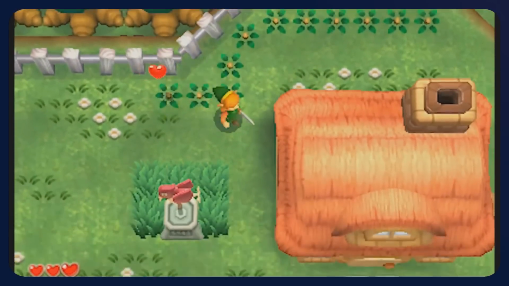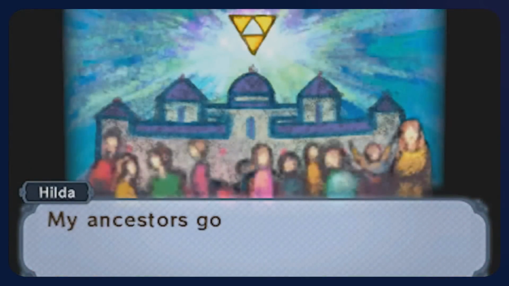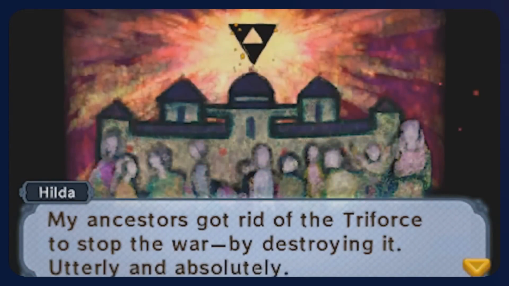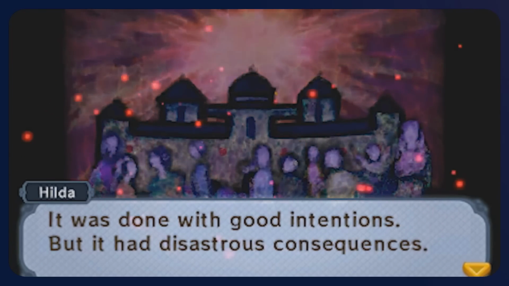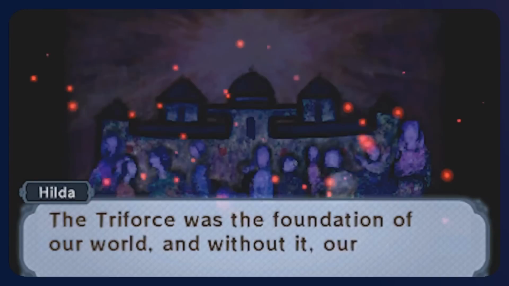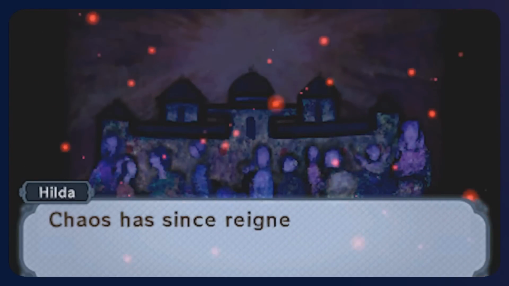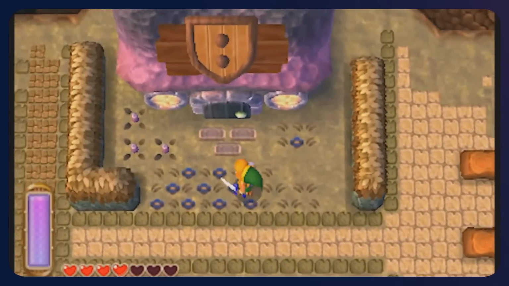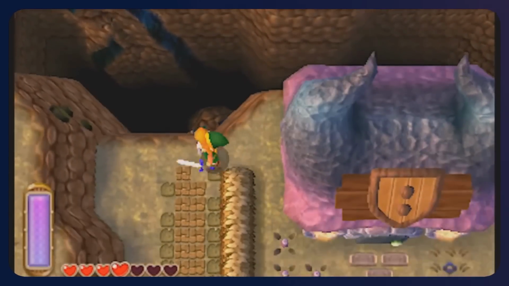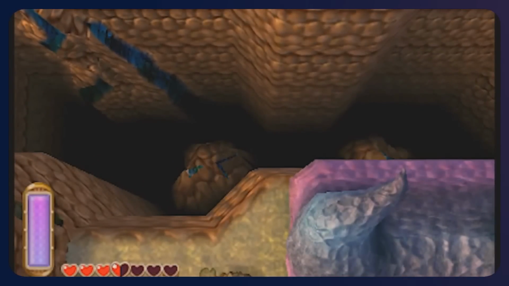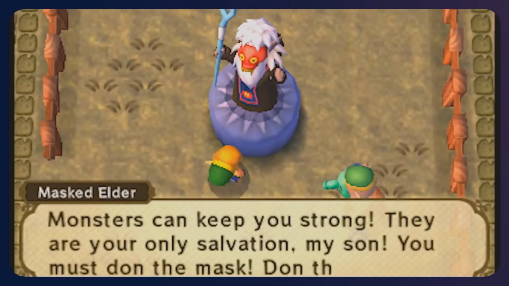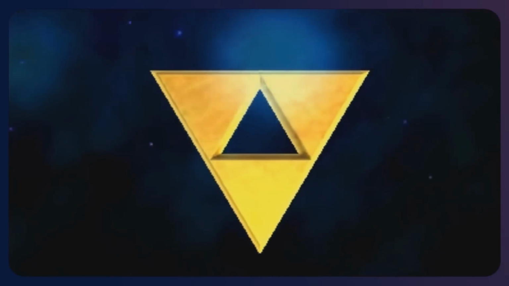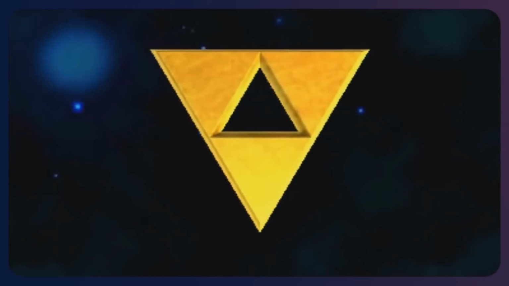So where did the Triforce go? Well, prior to the events of A Link Between Worlds, Lorule was a stable world similar to Hyrule. However, Lorule suffered through its own era of chaos, similar to that of Hyrule, and the Lorulean royal family decided to destroy their Triforce to end the conflict. However, destroying the Triforce instead caused their kingdom to crumble and fall apart even more. This became so severe that the bottomless chasms divided Lorule into 3 major regions, with no way to travel between them by land. The citizens themselves had become unruly and left to fend for themselves from monsters that had overrun the land. So basically, and surprise surprise, destroying the Triforce was a bad idea.